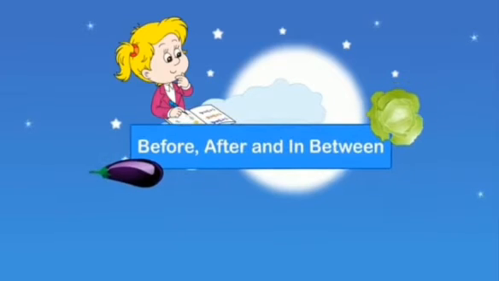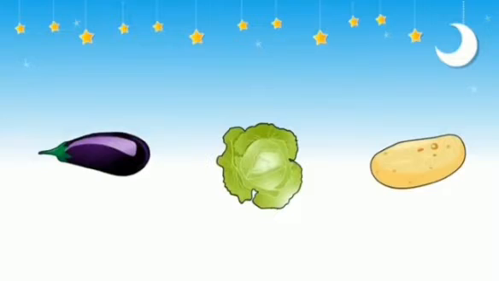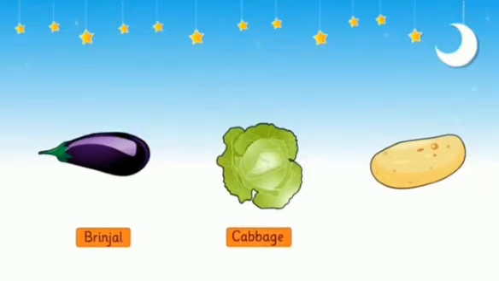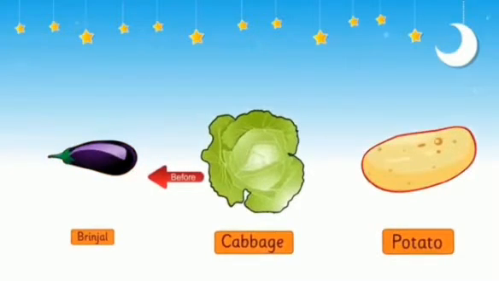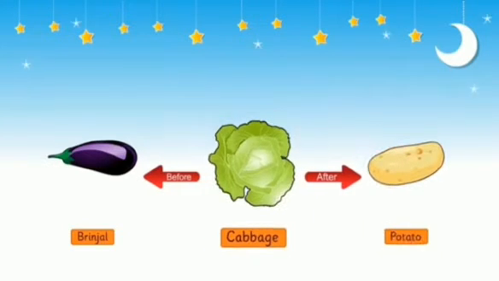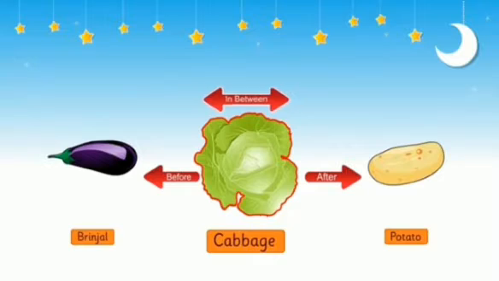Before, after and in between. Here are 3 vegetables: a brinjal, cabbage, and potato. We can see that the brinjal is placed before the cabbage and the potato is placed after the cabbage. Thus, the cabbage is placed between the brinjal and the potato.